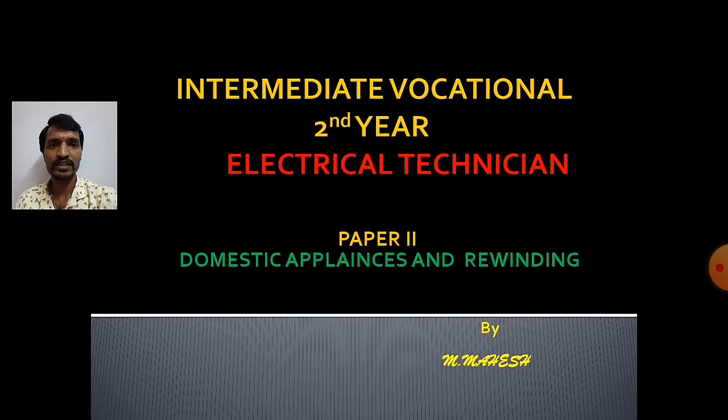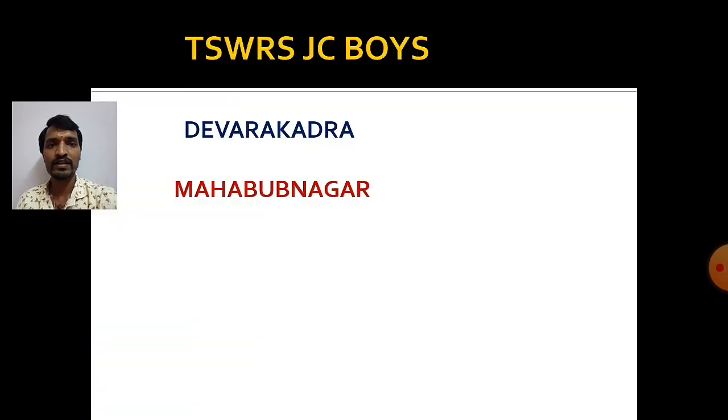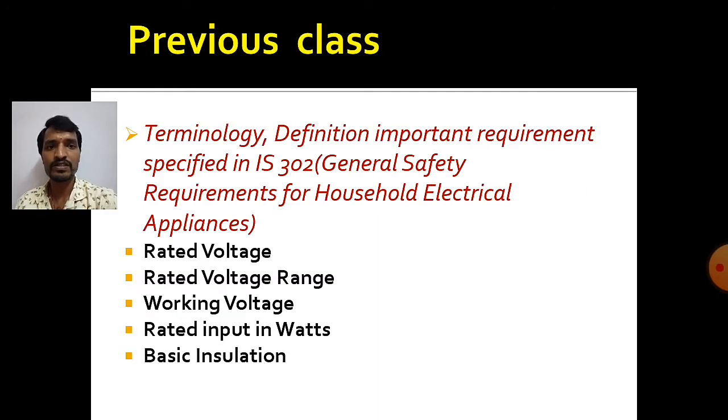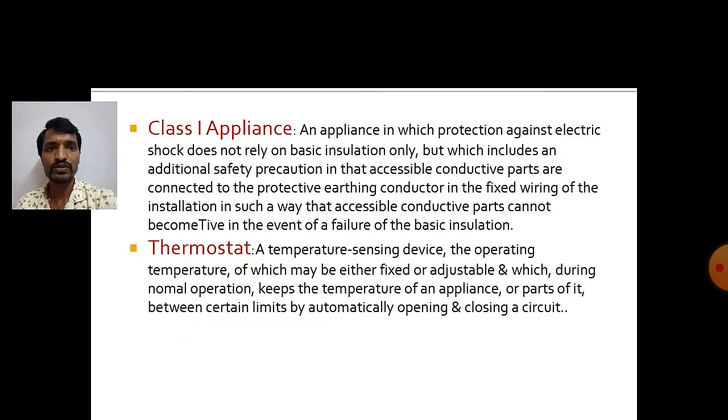Today in our electrical technician course we are going to study paper 2, that is domestic appliances and rewinding. In this we have already started our first unit, introduction of domestic appliances. In the previous class we discussed terminology and definitions regarding IS 302, Indian Standard 302. We discussed rated voltage range, working voltage, rated input watts, and basic insulation. In today's class we are going to discuss the remaining terminologies.